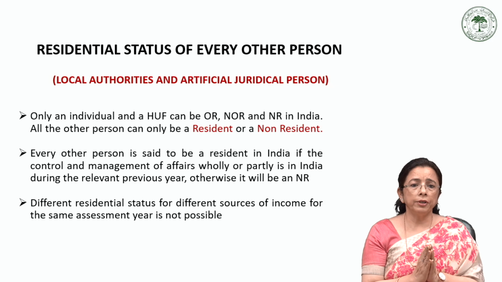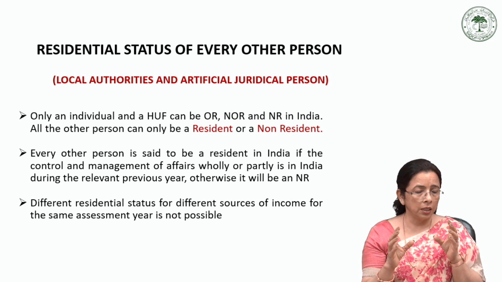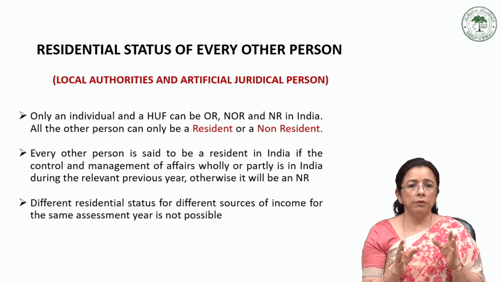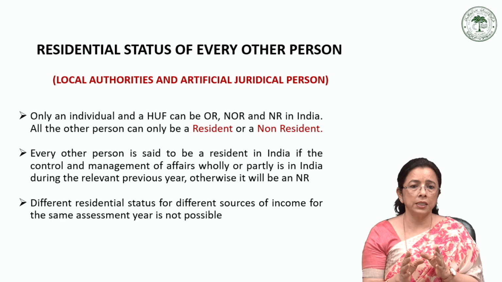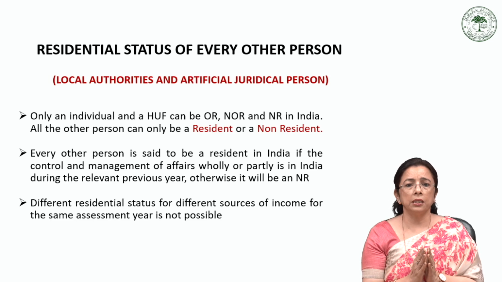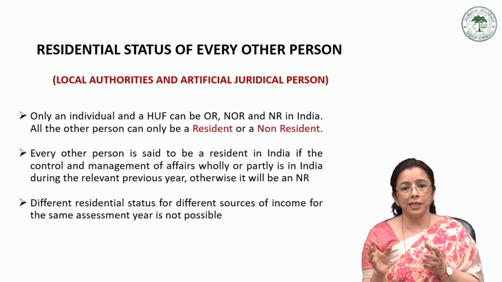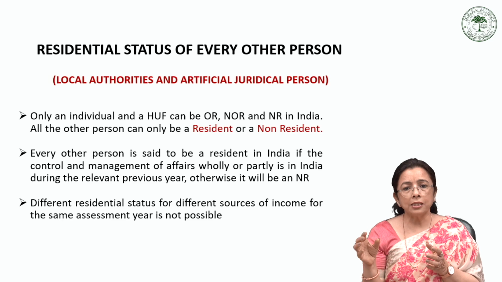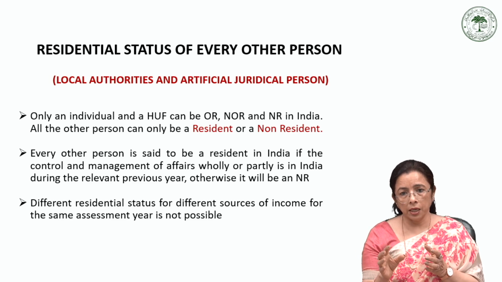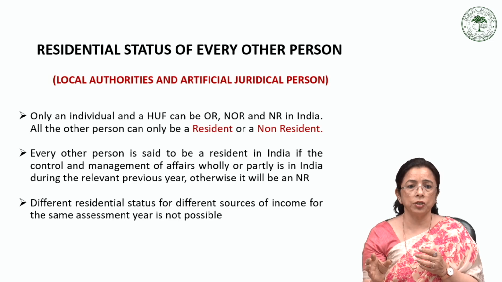So here the phrase wholly or partly in India is also important, which implies that even the partial control of affairs in India is sufficient to make the entity resident. For example, if the artificial juridical person (AJP) has its main administrative office in India, but part of its operations are abroad, it will still enjoy the status of resident in India.